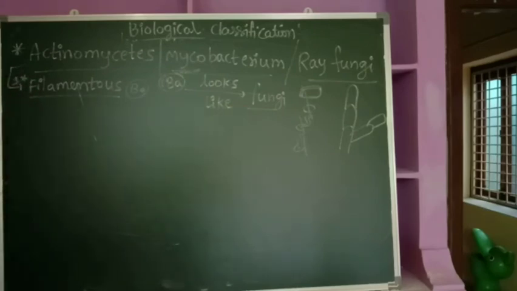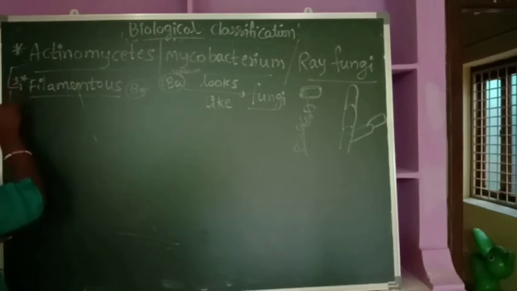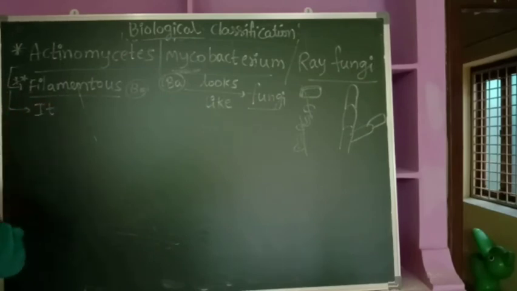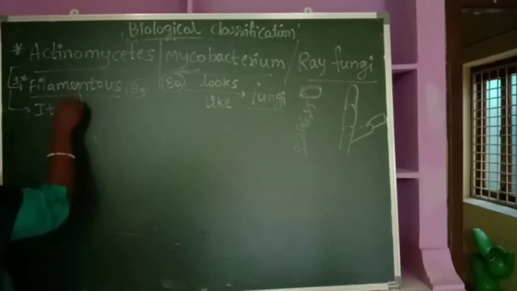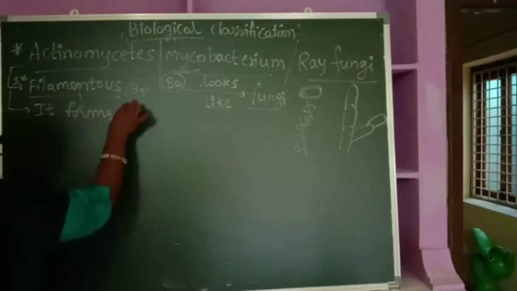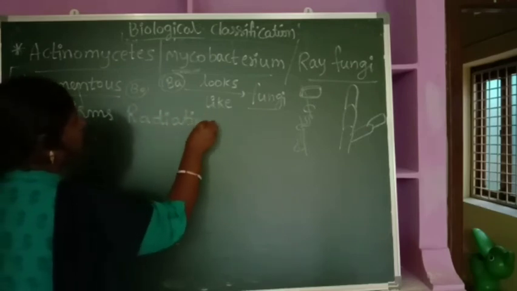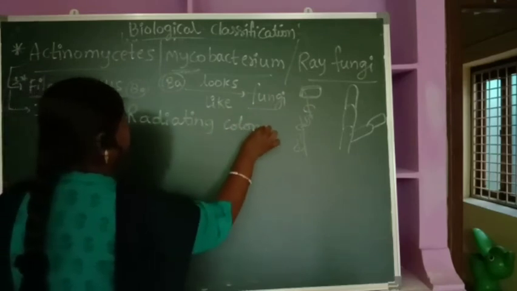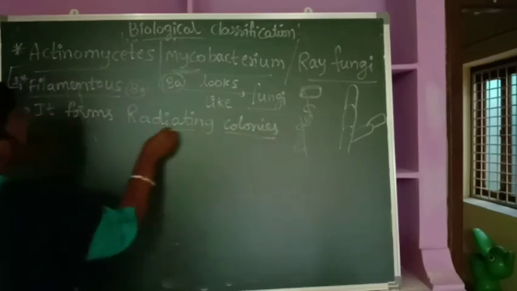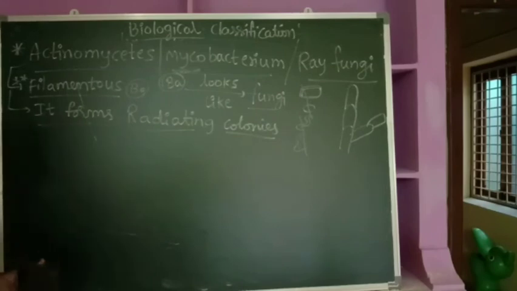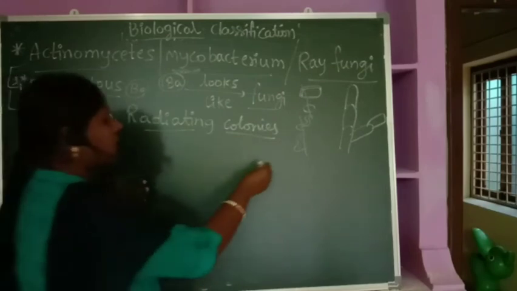Okay, so when we take the filamentous structure here, in case of actinomycetes, it forms radiating colonies. What does that mean? I take a Petri plate.